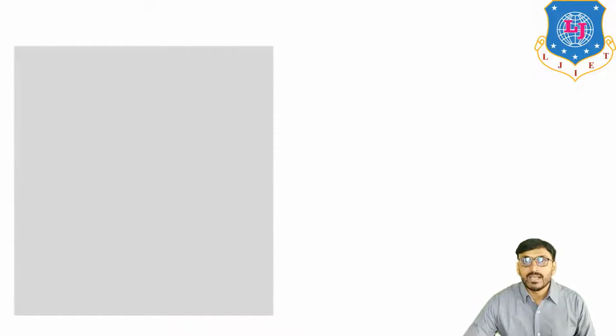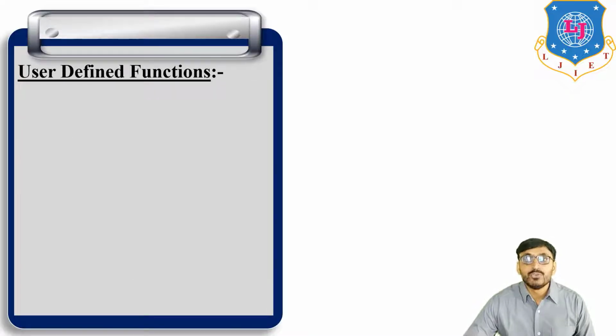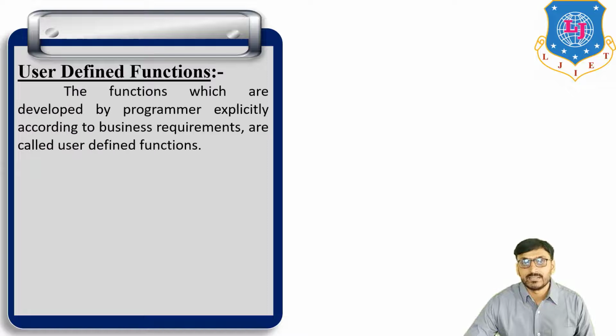Now the second one is user-defined function. The functions which are developed by a programmer explicitly according to business requirements are called user-defined functions. These functions are developed by an external resource, for example a programmer. This is not a built-in function, that is a user-defined function.